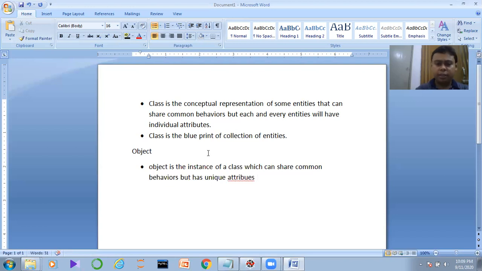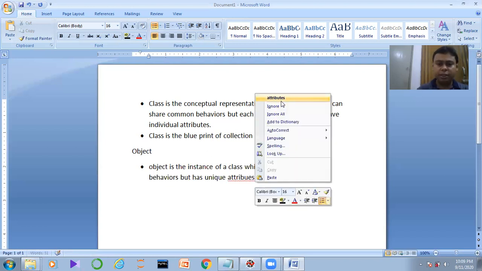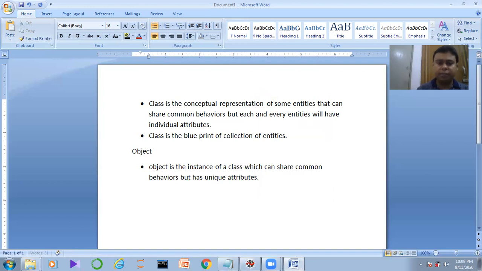Now, guys, in this particular case, we can say it can share common behaviors but has unique attributes. Now, let us take a real-time example. In the organization, 10 employees are working. Each and every employee is getting a salary. That is also fine. But just try to understand, every employee must have their own unique employee ID. Employee ID cannot be the same.